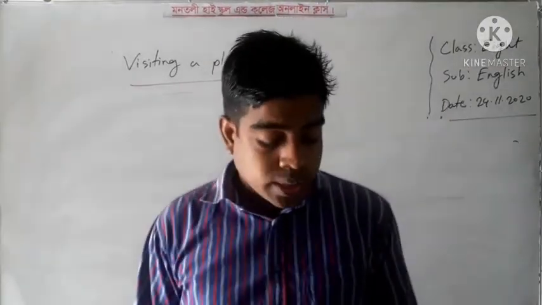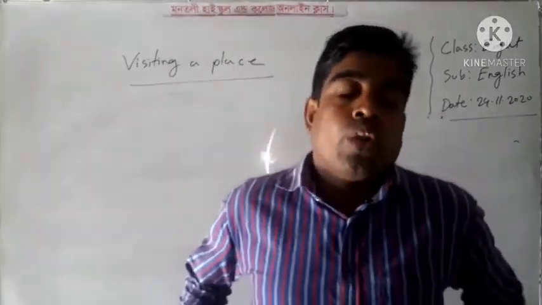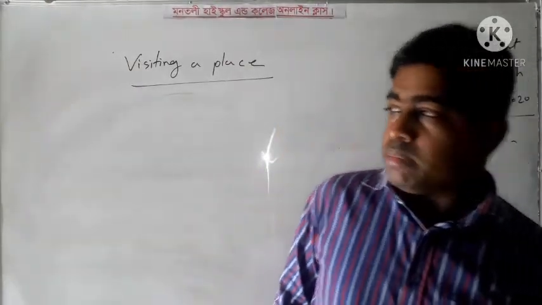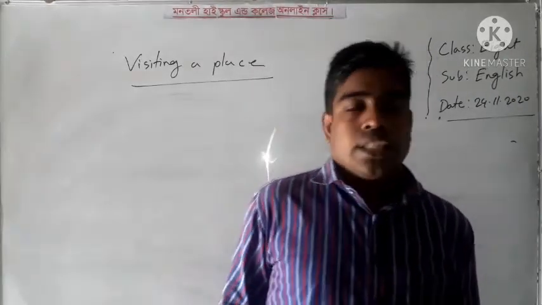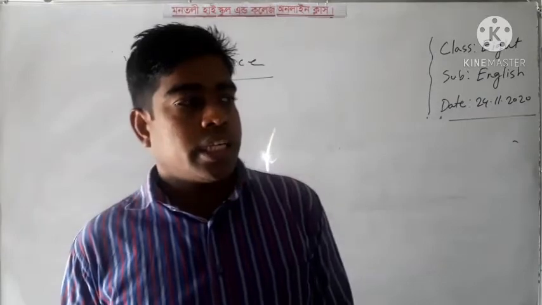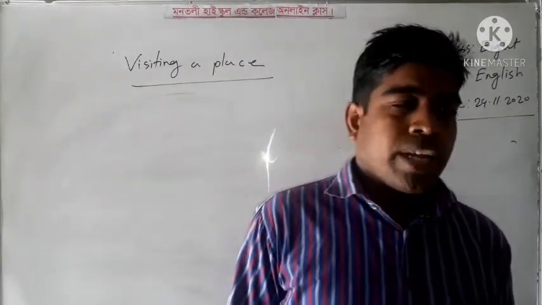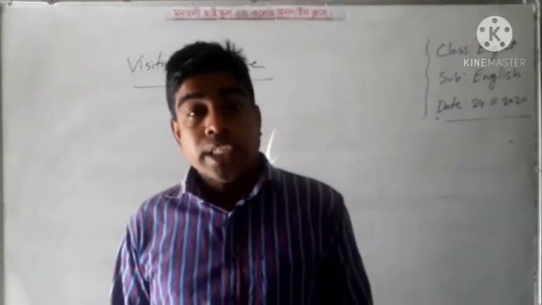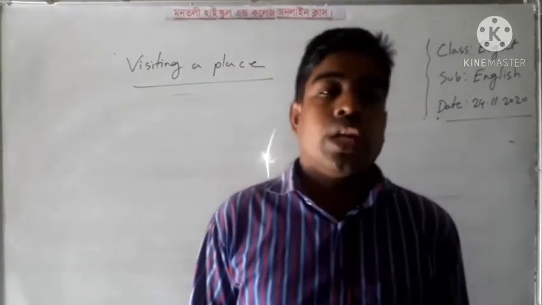And the next one is, why did you go there? That means in this time you can write, I went there to see the place, as it is a historical place in our country and it is a World Heritage Site also, etc. I think it will be easy for you to understand if you follow your textbook.